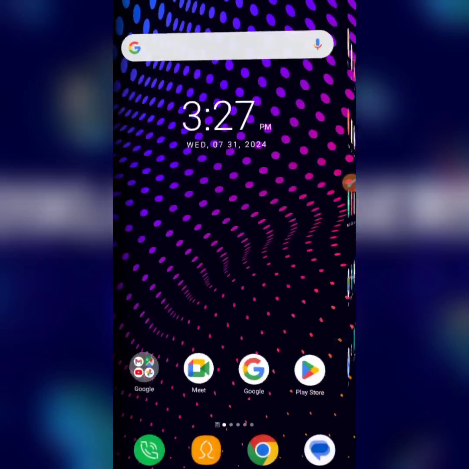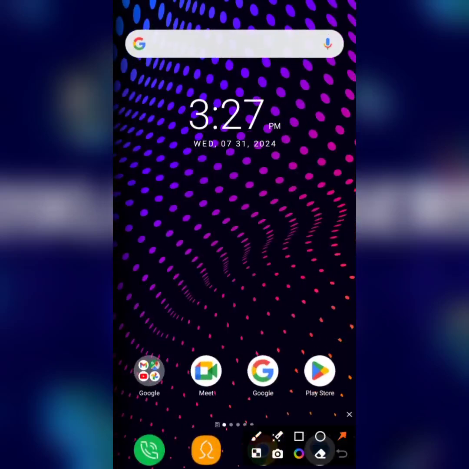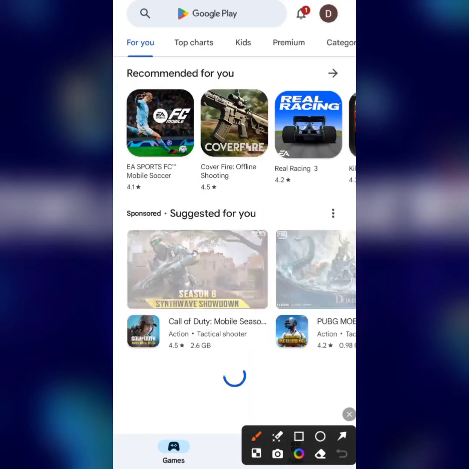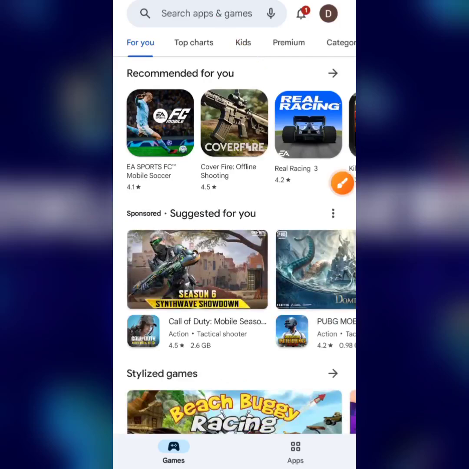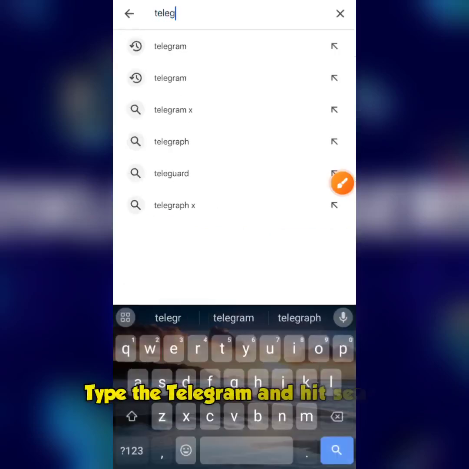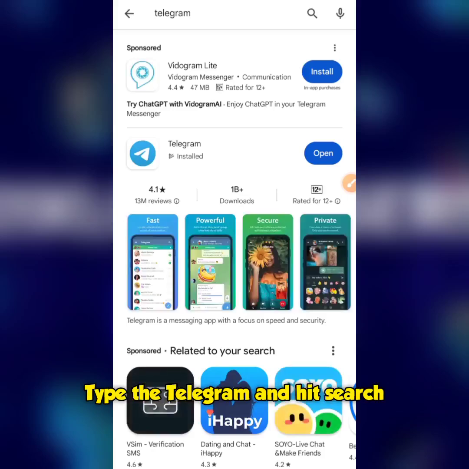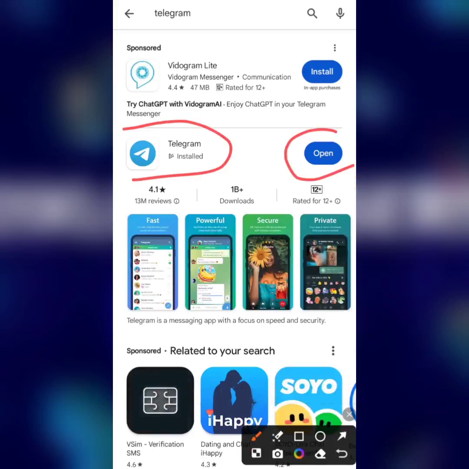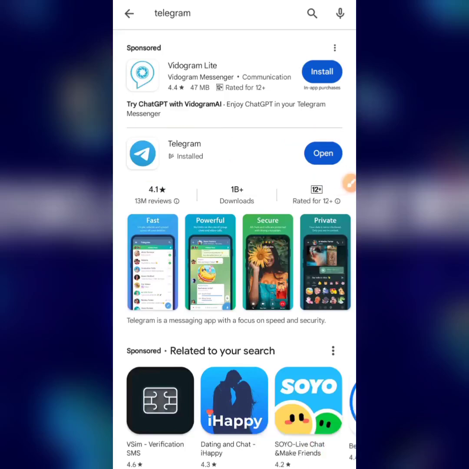But if you don't have Telegram, you can come over to this app on your phone, this app with the symbol that says Play Store. Click on it and head over to the search bar, which is this. Once you do, just type in the keyword Telegram and you get to see this app pop up. If you're doing this for the first time, you see the install button, but mine is showing open because I've already installed the app on my phone. Once you're done downloading, click on the open button right here. Sign up with either your phone number or email, and you'll be sent a verification code. Confirm the code and automatically your account will be opened.